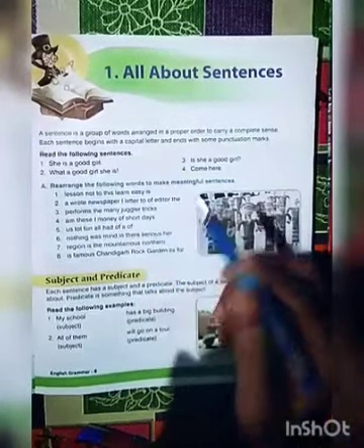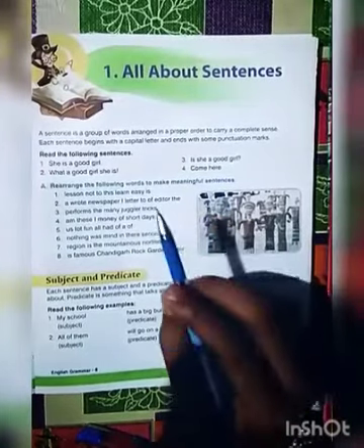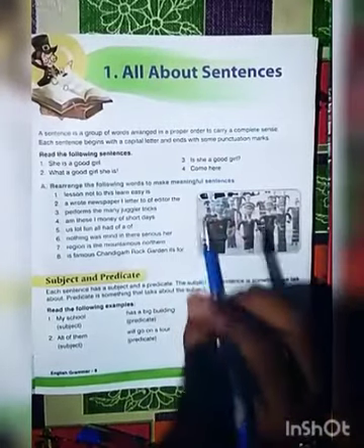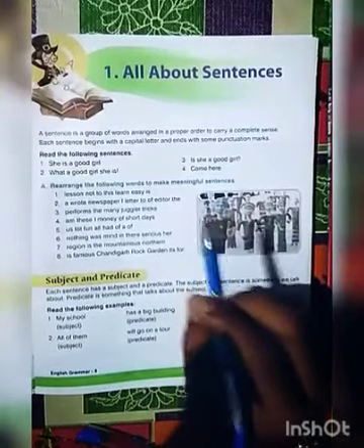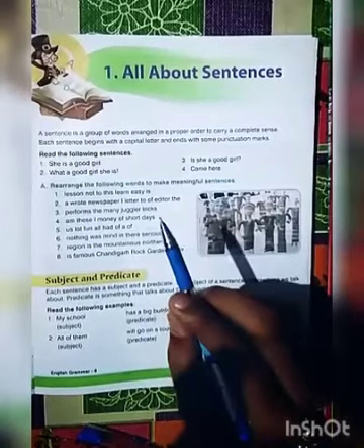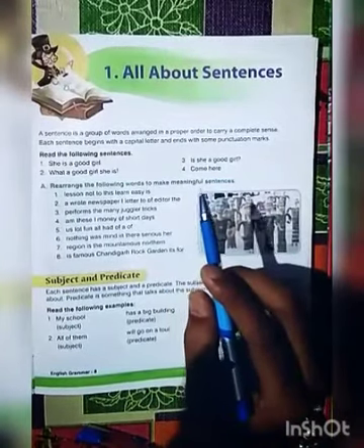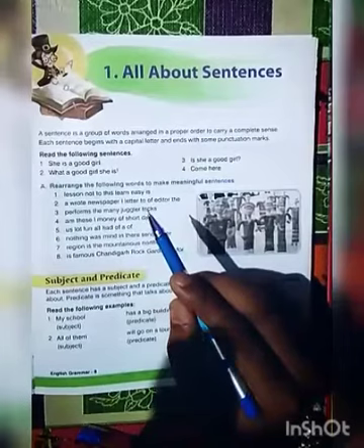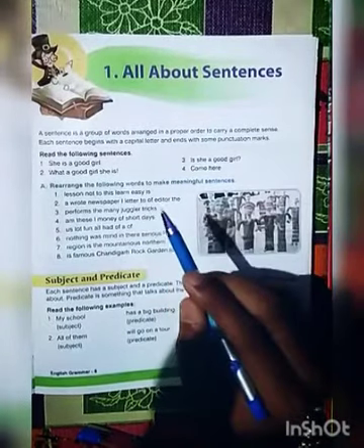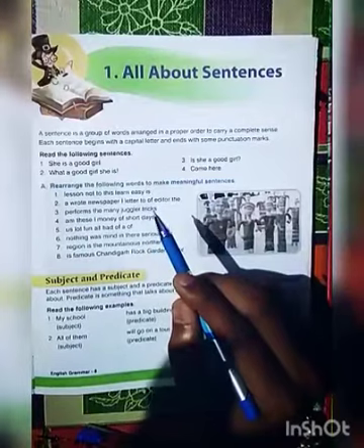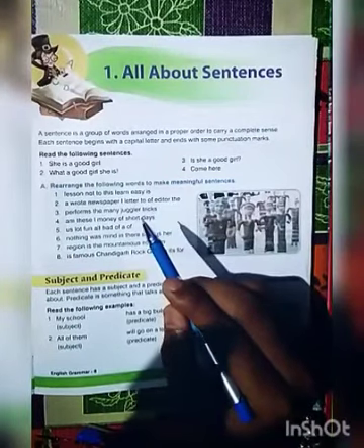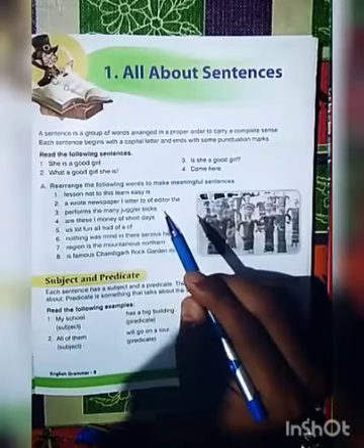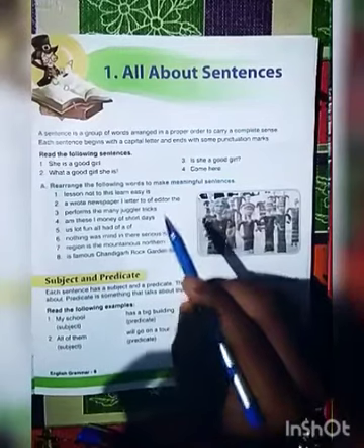Next, we have to go through the complex sentence. So what is a complex sentence? A complex sentence has one clause with a relative clause. I have an example here: the dog, which is eating the bone, is happy. So here there are mainly three clauses, which are embedded here and correlate with each other to form a full sentence. That is why it's called the complex sentence, having relative clauses.